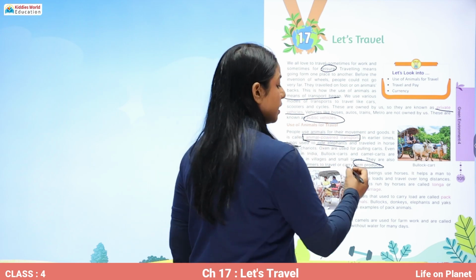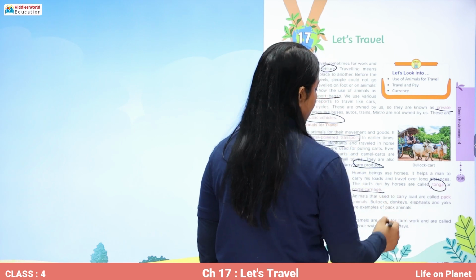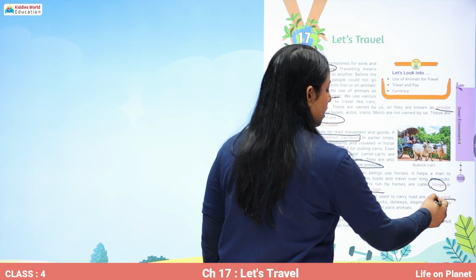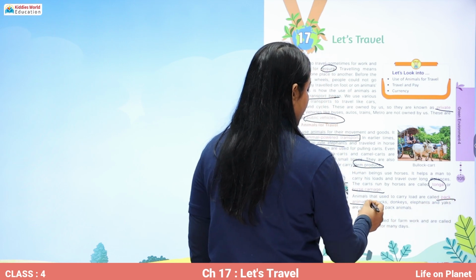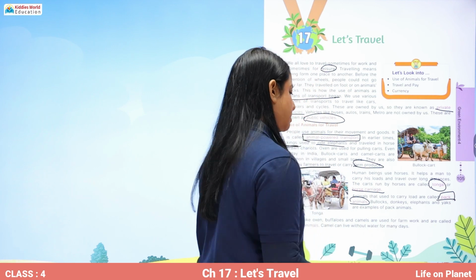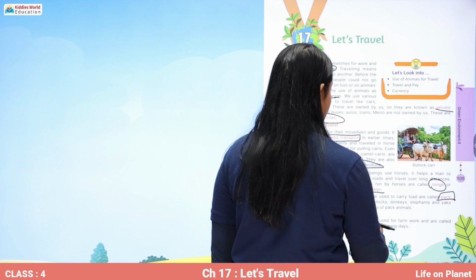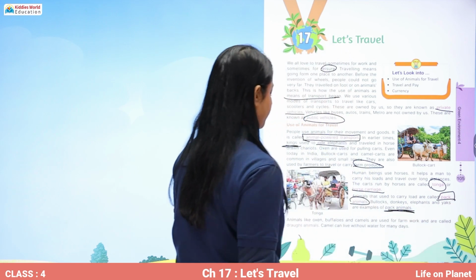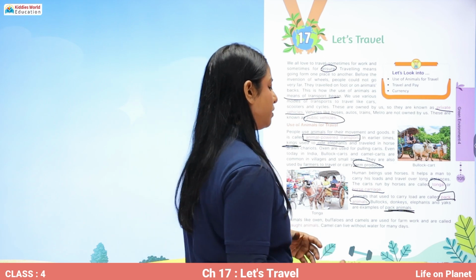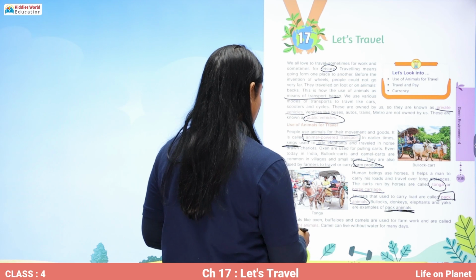The carts run by horses are called tonga or horse carriage. Animals that used to carry load are called pack animals, like bullocks, donkeys, elephants and yaks. And animals like oxen, buffaloes and camels are used for farm work and are called draught animals.